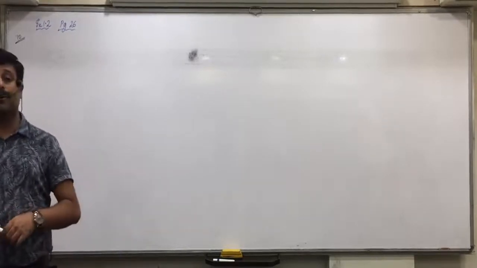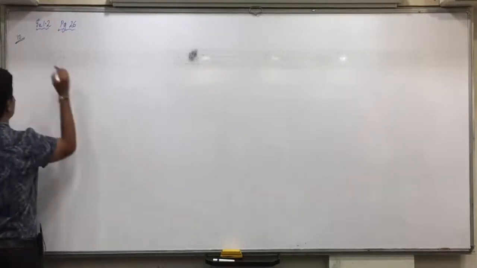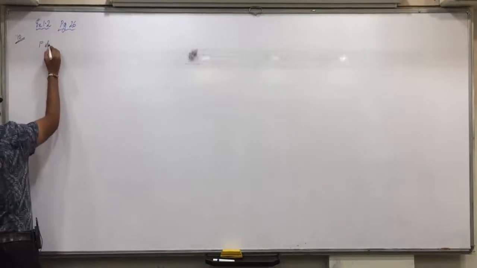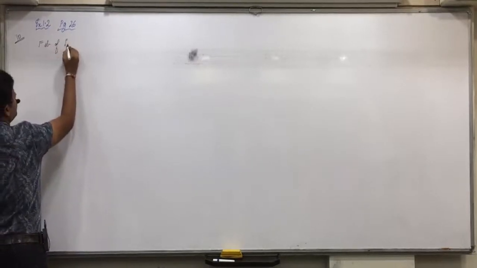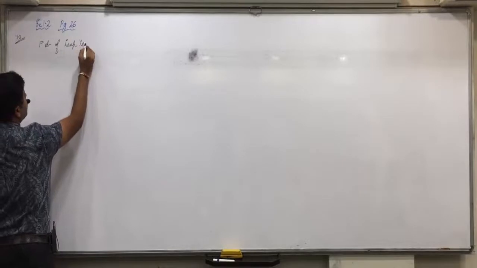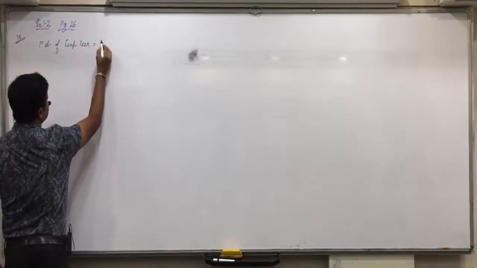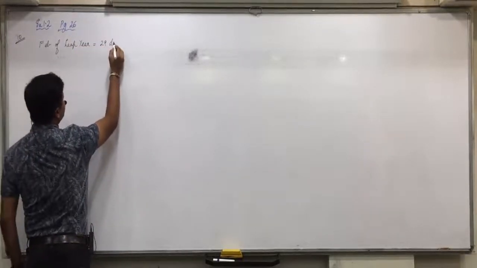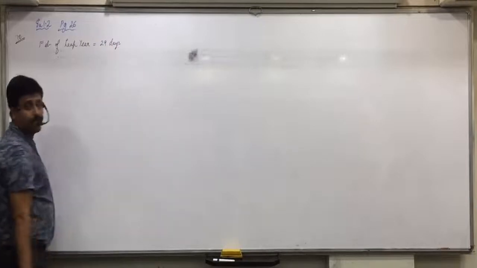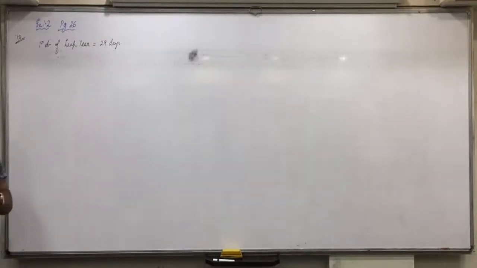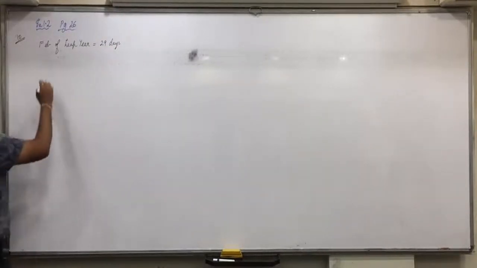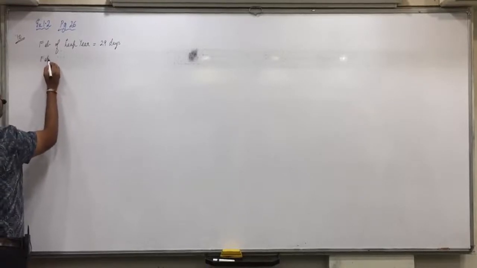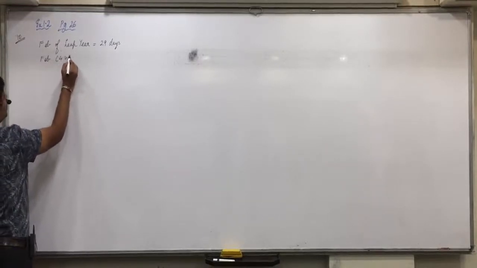Put your pens down. Now, listen here, February of a leap year has 29 days. Are you all okay with this? Every month has 4 weeks.